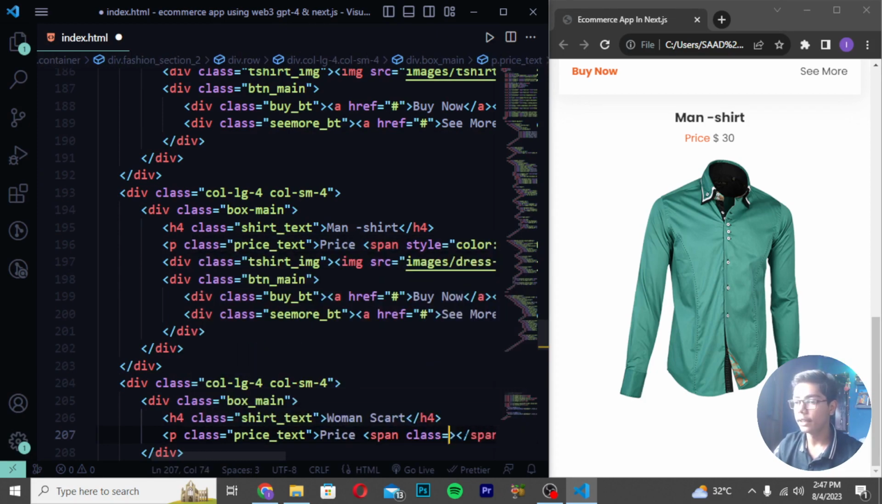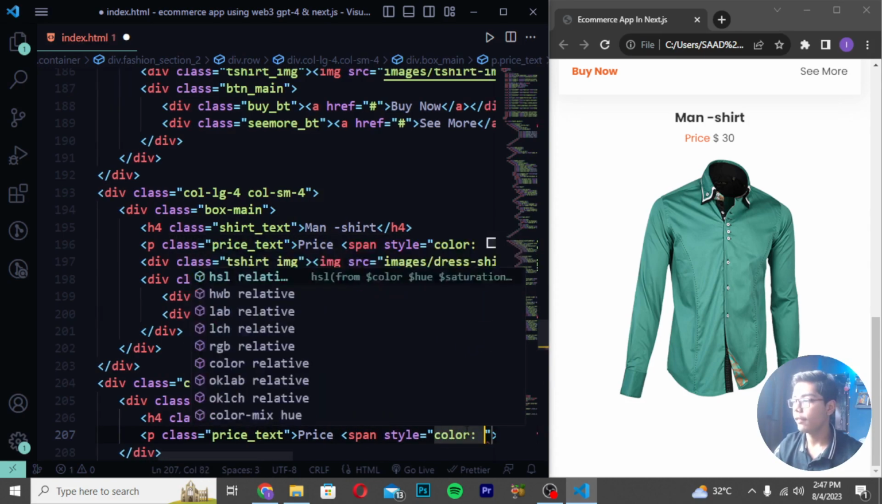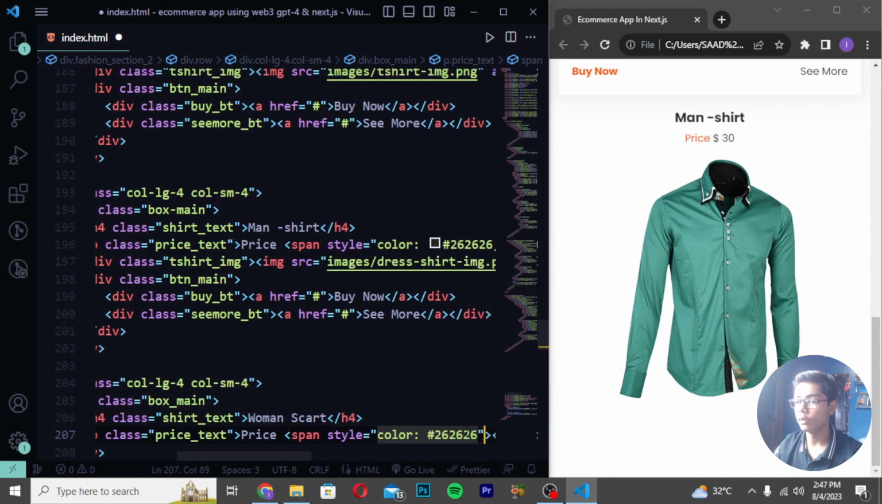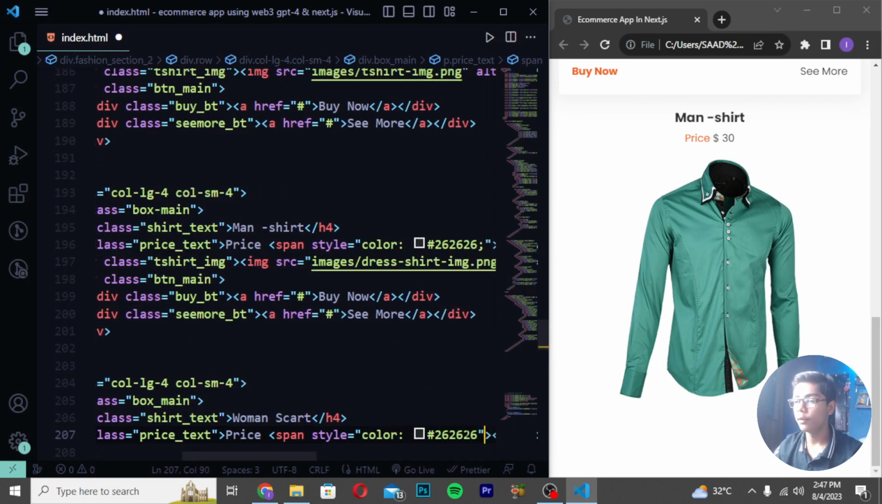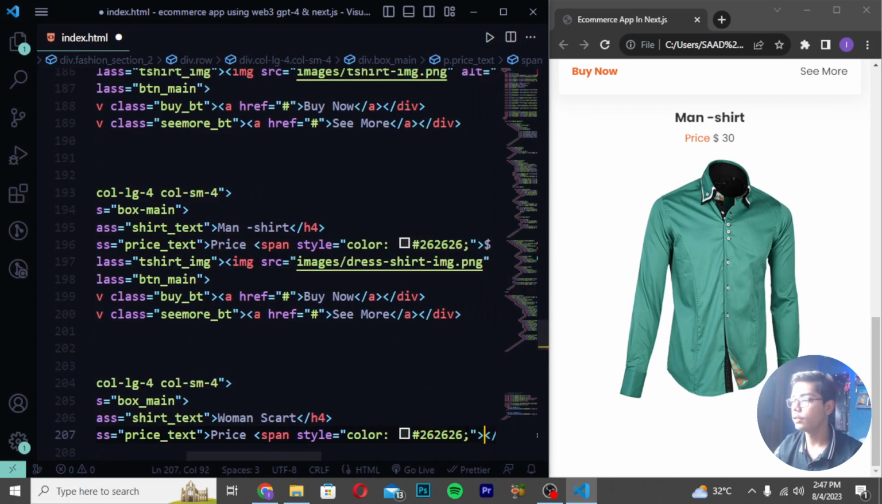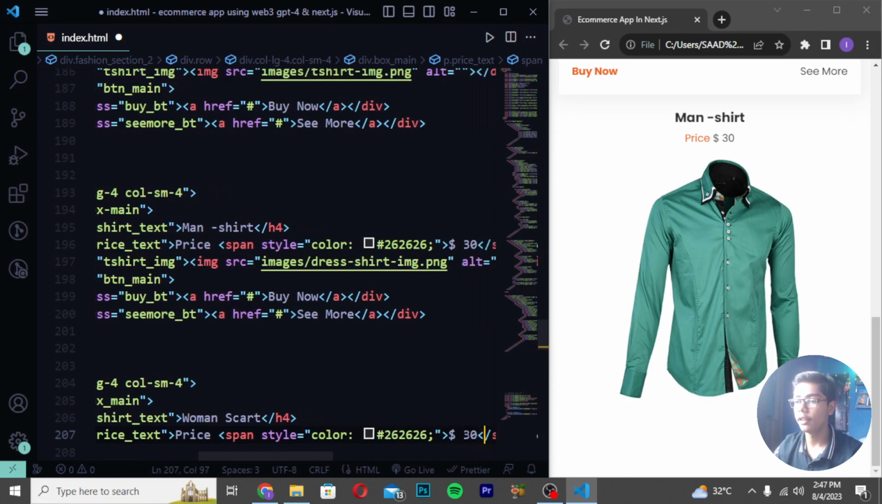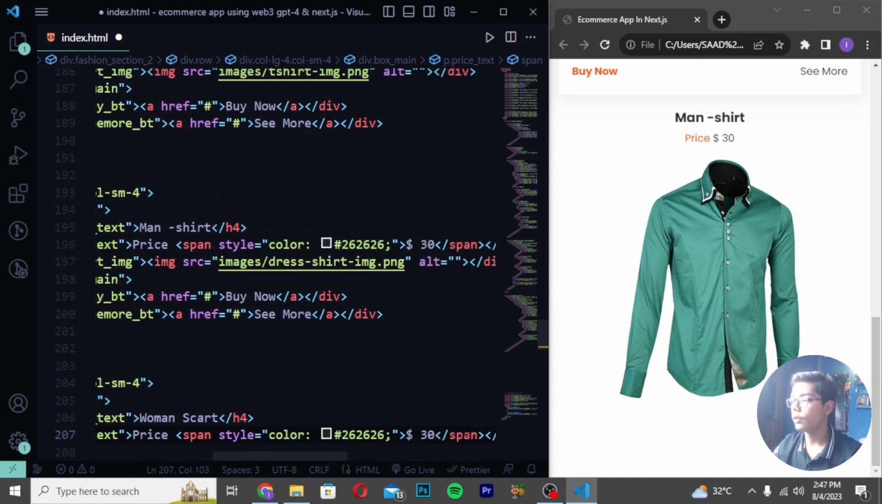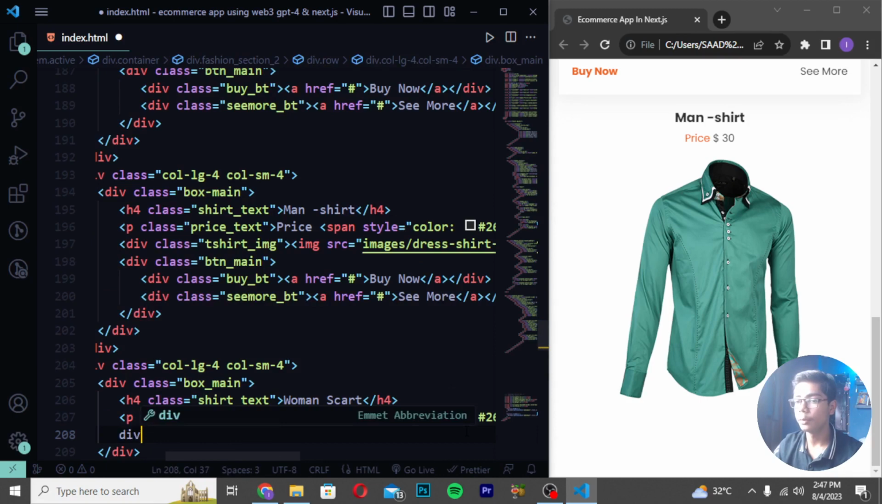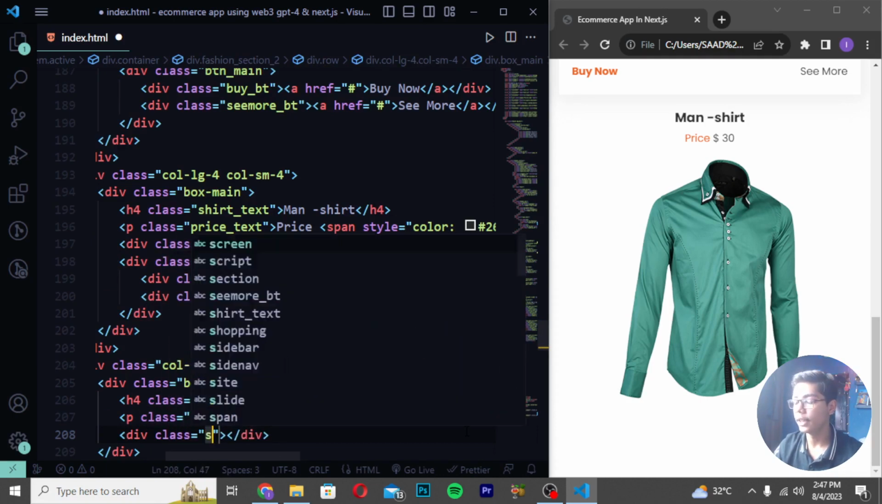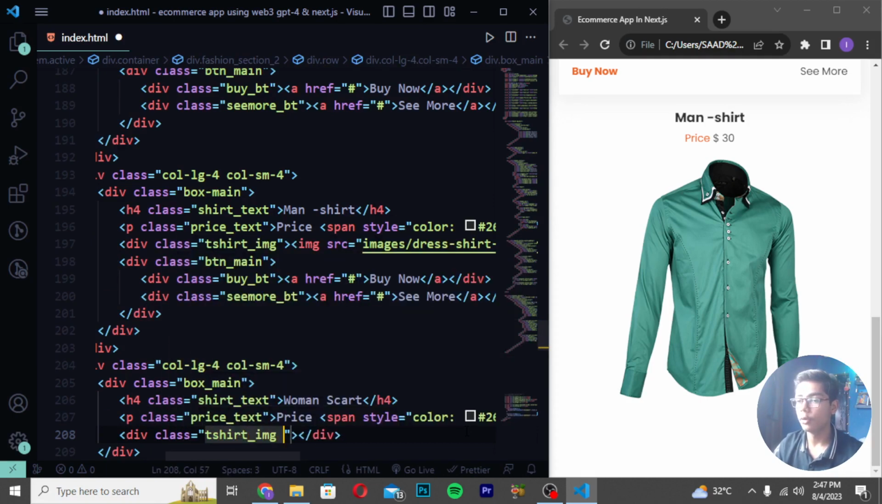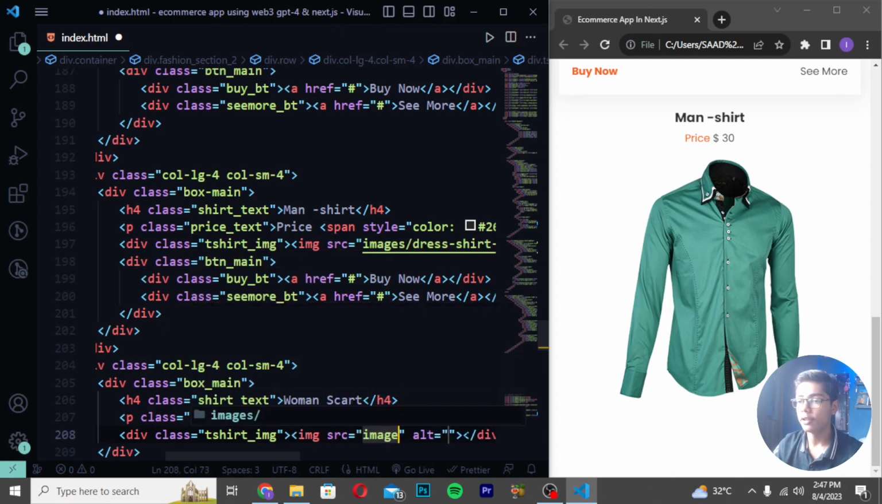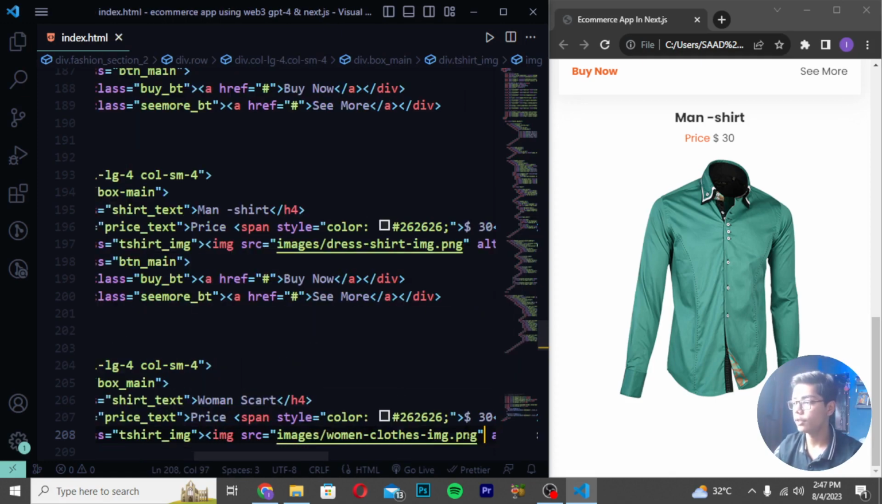Create a span class, or you can say create a style here which should be color, and I will be writing it as 262626 like this. And then you have to close this tag here. After closing this, you have to now write here this tag and write 30. Then I will be moving after this close p tag and create here div class t-shirt_image. Write here images slash, and I will be writing the woman clothes dash image dot png.